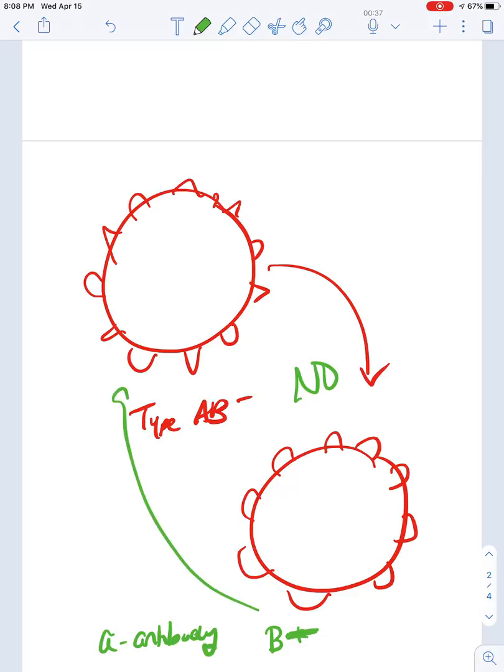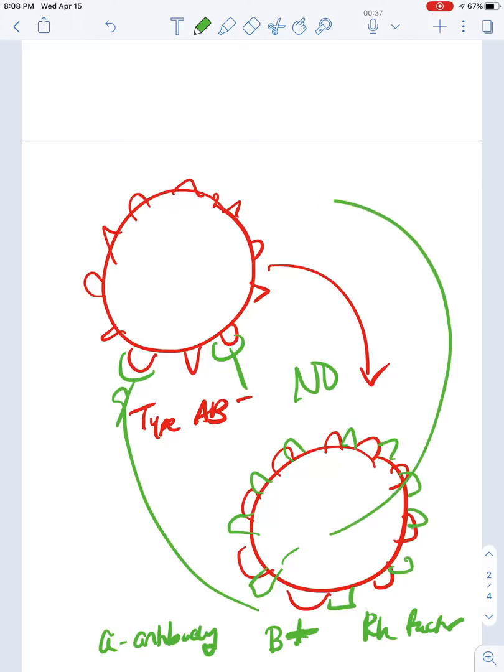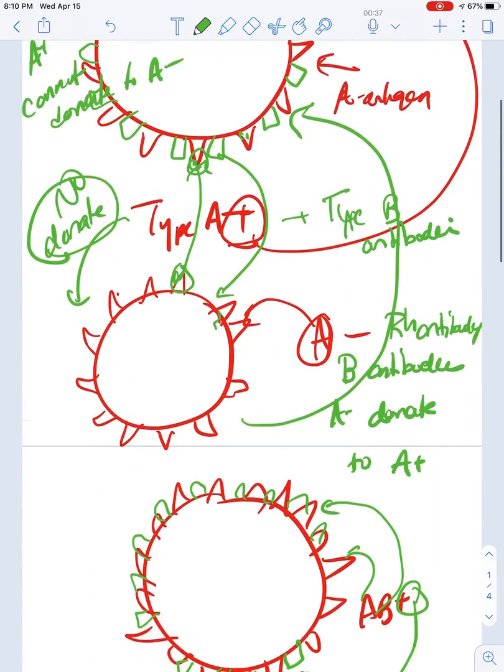So the B negative would attack the A antibody, right? And so if you had an Rh and it was B positive, and you had the Rh factor, right, then you couldn't donate either this way. If this was B positive, could you donate to AB negative? No, because the AB negative would only recognize the B, but it wouldn't recognize the Rh factor. So if you're AB negative, you have the Rh antibody.